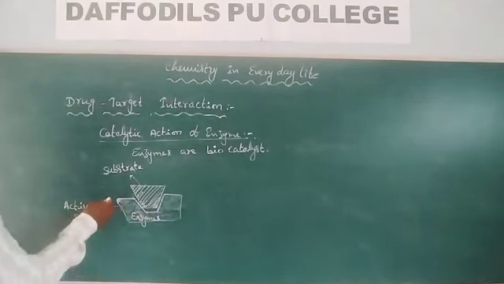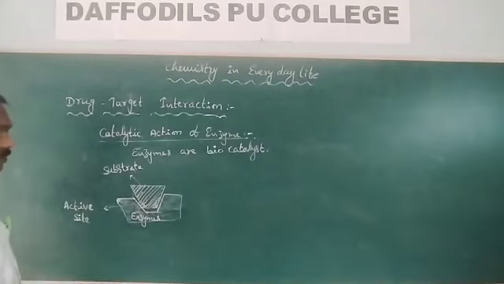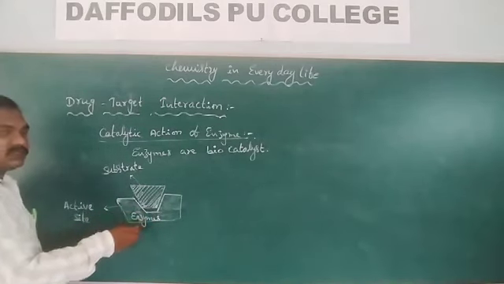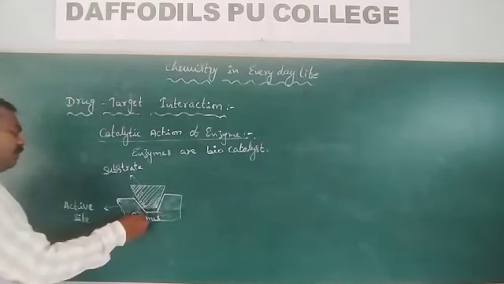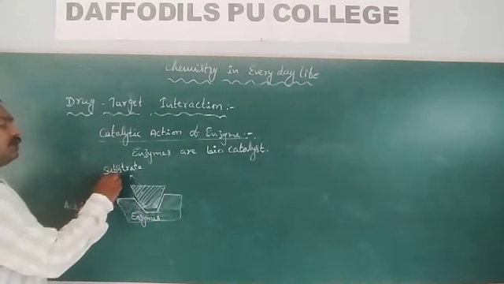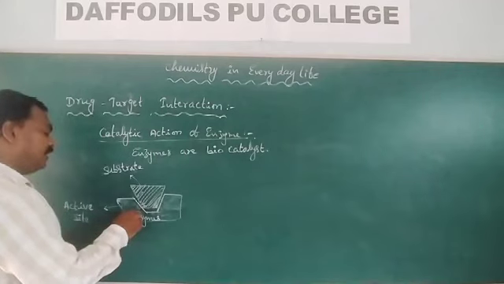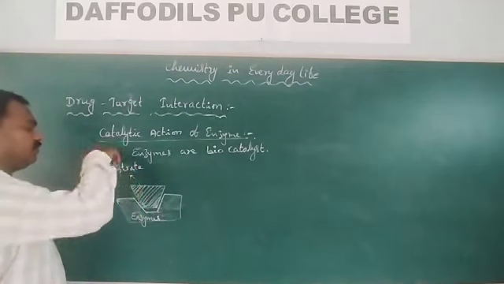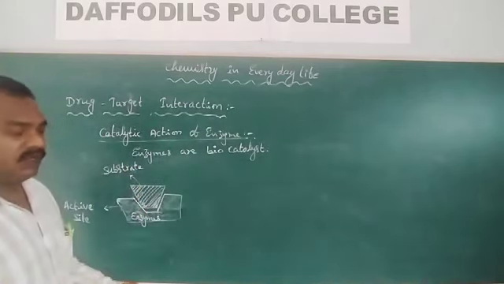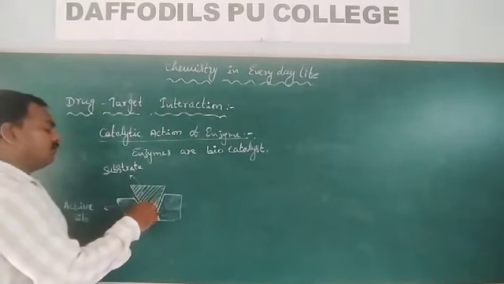These interactions may be ionic, covalent or hydrogen bonds. Different types of interactions will develop between the enzyme active site and the substrate molecules.